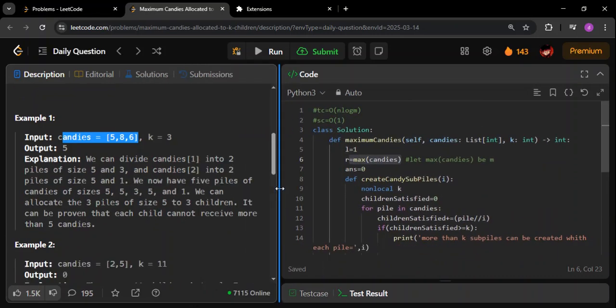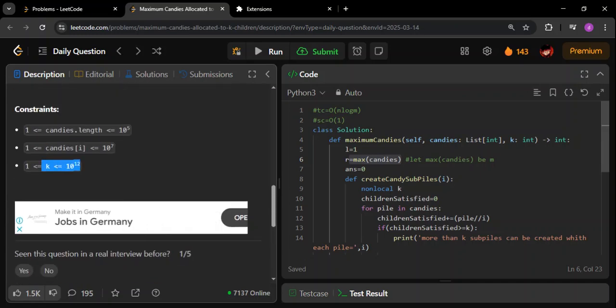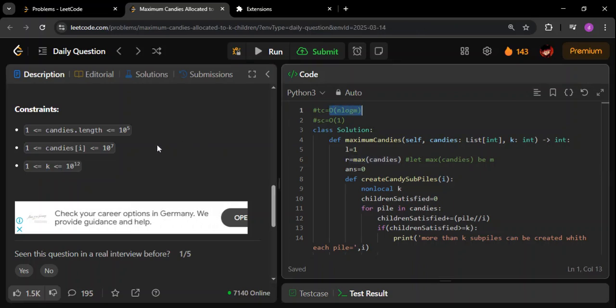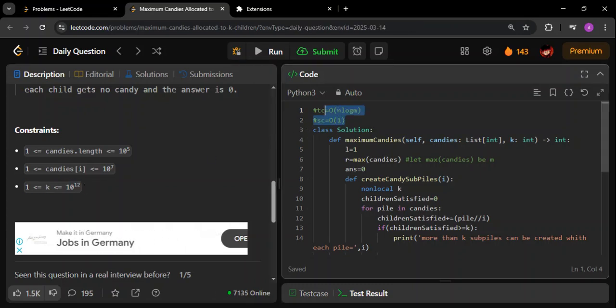If you talk about the constraints here, K as such is not coming into the calculations. But the candies value is going to be 10 power 7, each of the candy values. So M is going to be in the range of 10 power 7. And N is going to be in the range of 10 power 5. As simple as that. So one thing to see is that the value K is not a part of either space complexity or time complexity. That is a good thing about this.